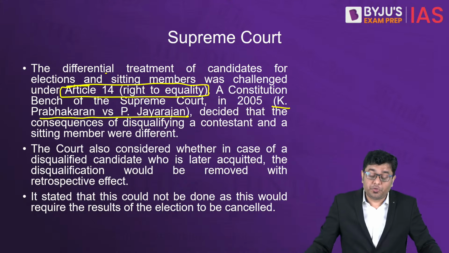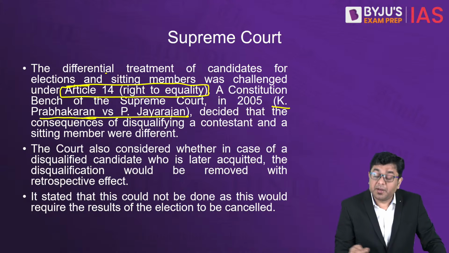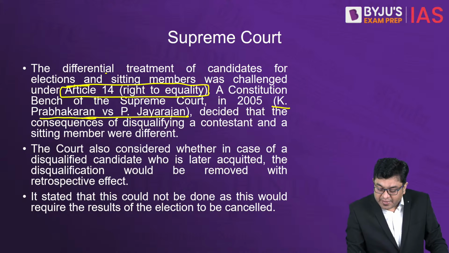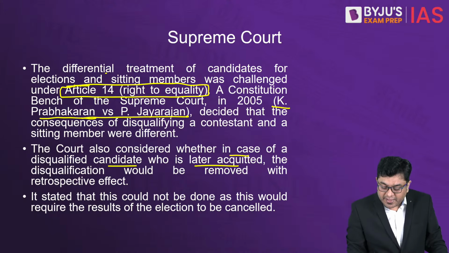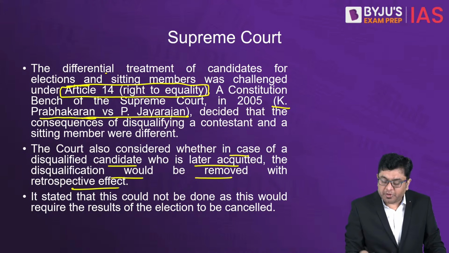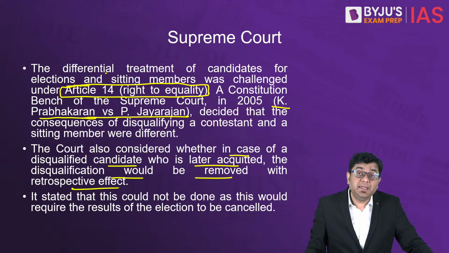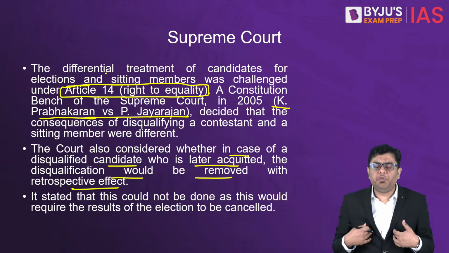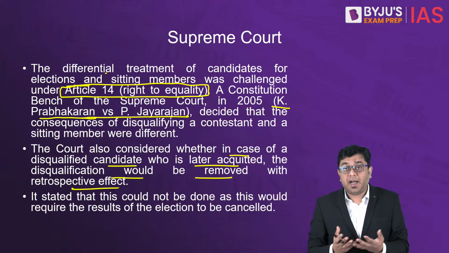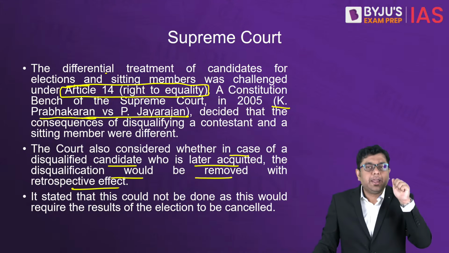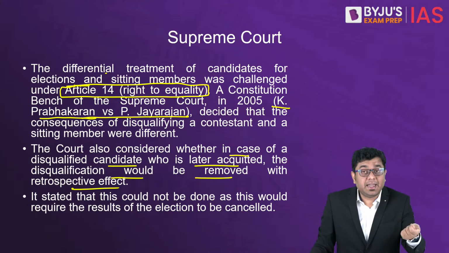At least that is what the Supreme Court said in the Prabhakaran versus Jayarajan case. Now, the court considered whether in the case of a disqualified candidate who is later acquitted, the disqualification would be removed with retrospective effect. What does that mean? Let's say I as an individual have been convicted and disqualified. Within that 3-month window, I go to the court and appeal again.